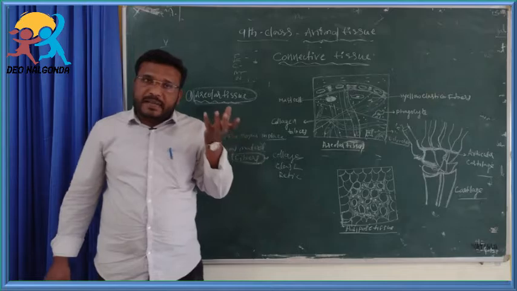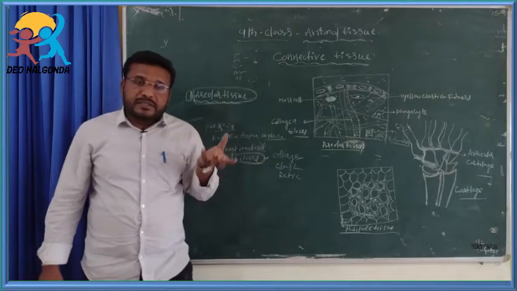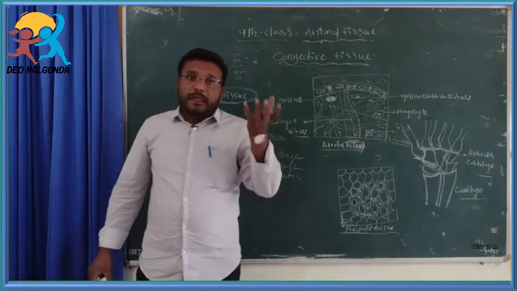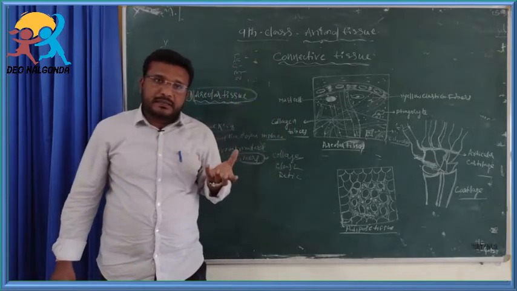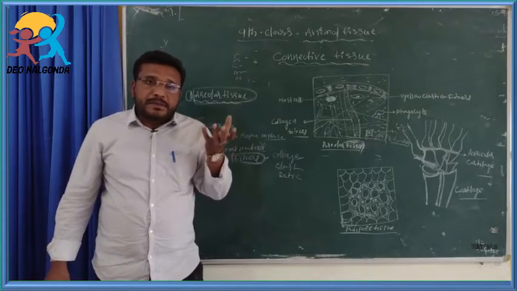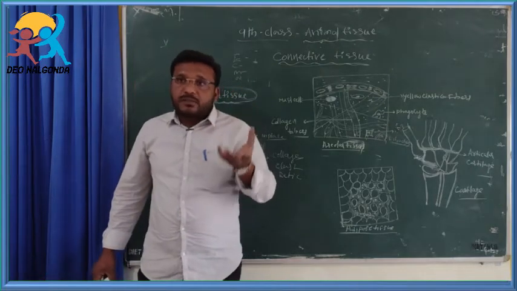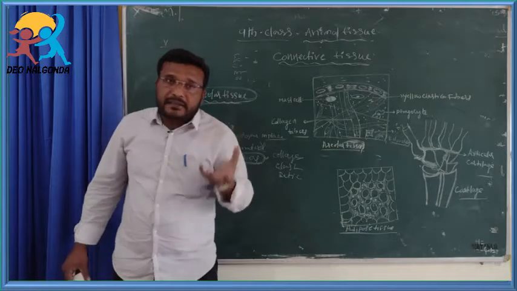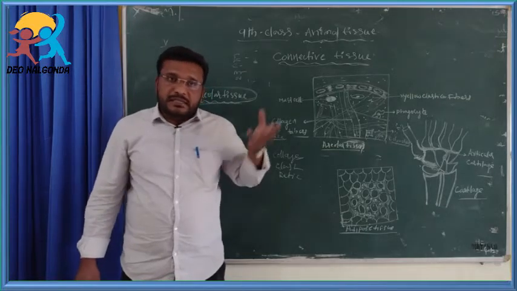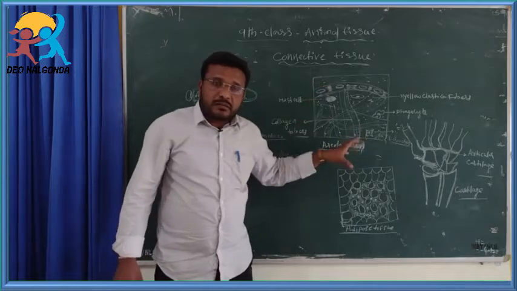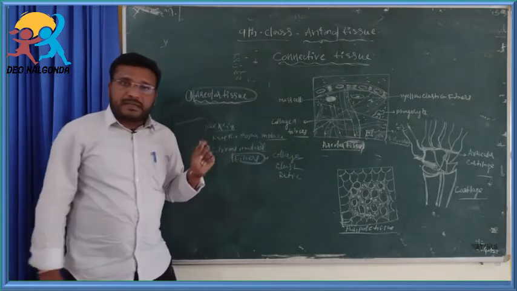Areolar tissue is one type of connective tissue which helps the other tissues, helps in keeping the organs in position and packing the organs. The cells are called fibroblast cells. These fibroblasts secrete the fibrous material.